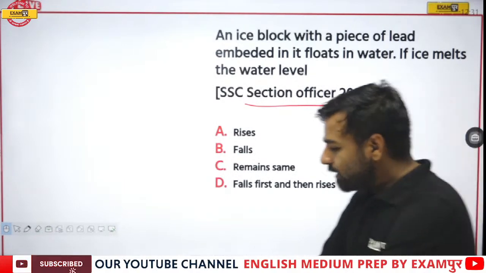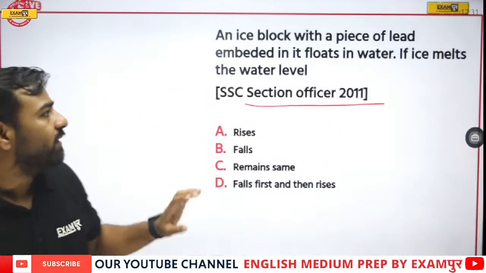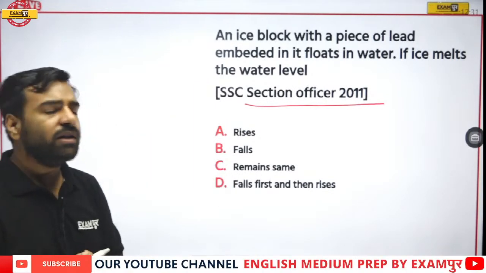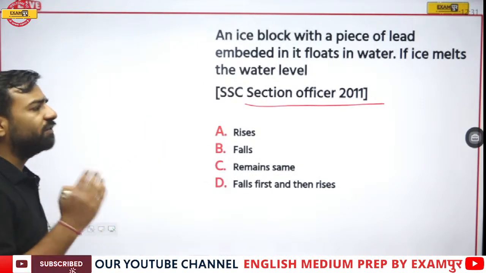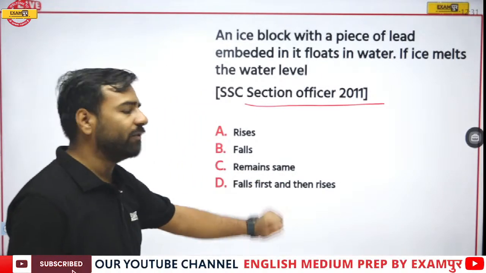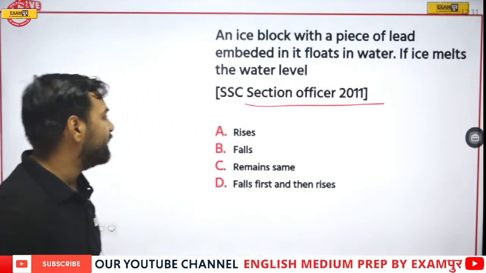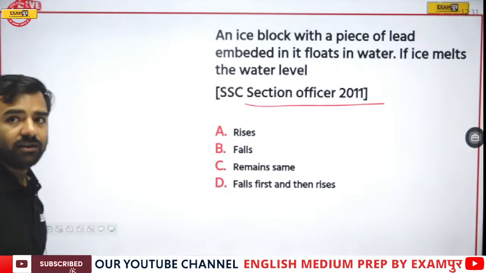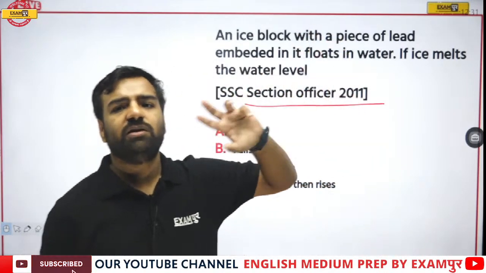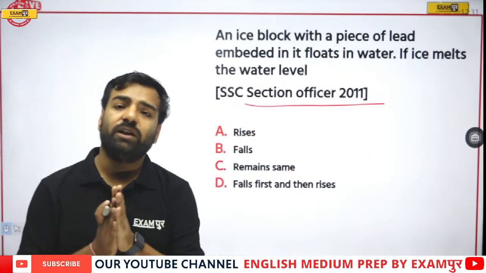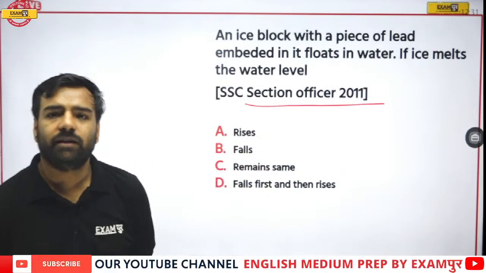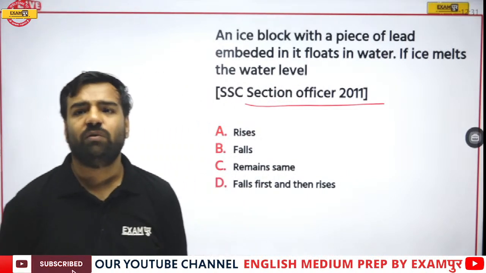I want the answer. Again, I am saying there's an ice block in which lead was embedded, and obviously the ice will float. Now, if the ice is melting, then what will happen to the level of water? So we have Ilma's answer, it will fall first and then rise. Ayushi is with A, sir, the water level will rise. Others, and this is the important one, I want an answer from everyone because there is a logic which will give you the correct answer. So we have two options, one is with A, one is with D. I need answers from all the candidates who are watching this live right now.